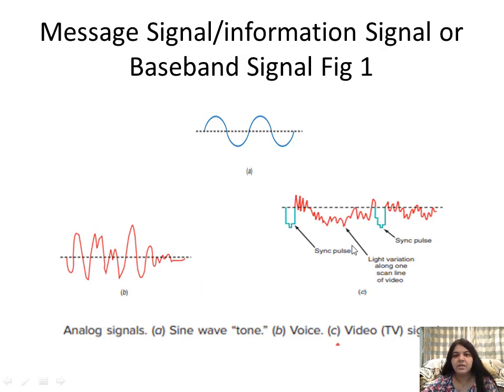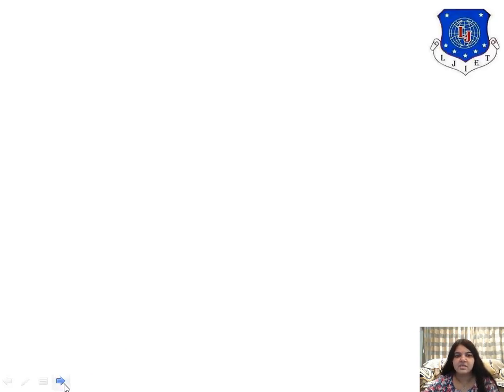This is the television signal, with sync pulses, showing the light variation along one scan line of the video. So it's a video television signal. These three are examples of the message signal.